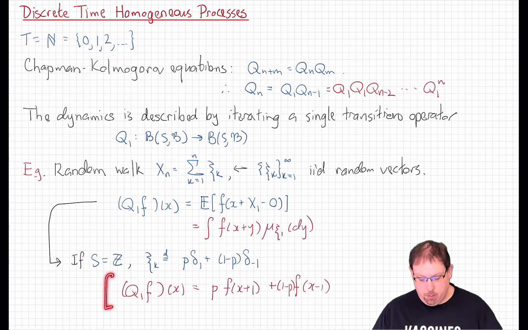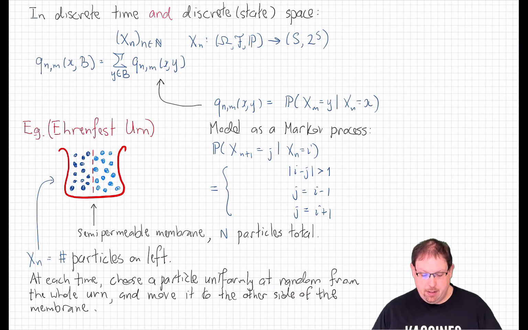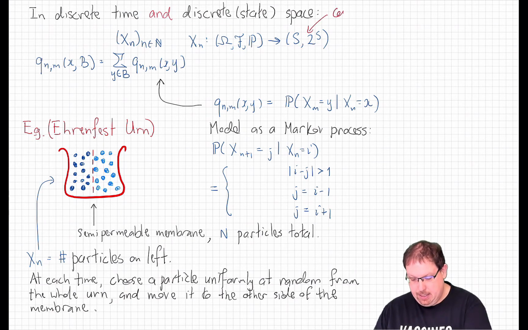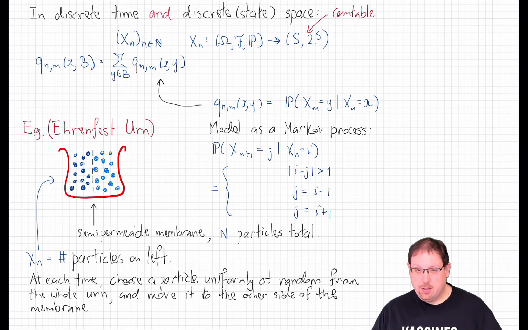Now, following this example where we have both discrete time and discrete state space, let's look at that a little more carefully. So if we have a Markov process in discrete time with discrete state space, and again what that means is that the state space S is countable and the measurable sets are taken to be all subsets, then in that case we have our transition kernels here. Well, because it's a discrete state space, we can calculate the transition kernel on any measurable set in here by adding up over all the elements of that set. And so we have the transition kernel probability mass function involved.